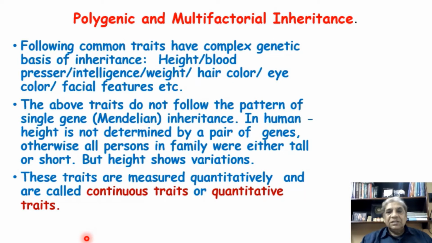It is from the shortest to the tallest, and the graph will keep on going up and up. Therefore, these kinds of traits which you can measure are called quantitative traits. For example, your blood pressure you can measure, your height you can measure. So these are continuous traits or quantitative traits because you can measure them. Now I am passing to the next slide.